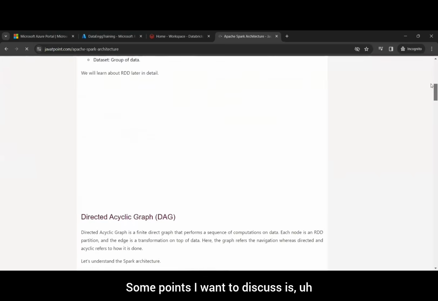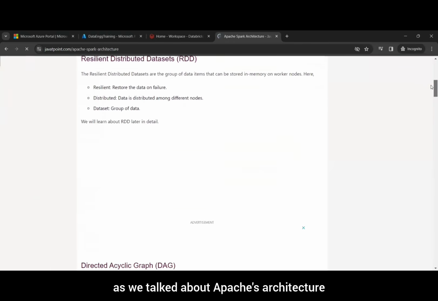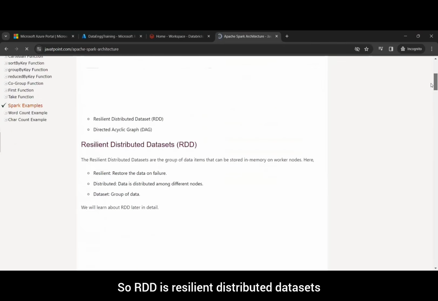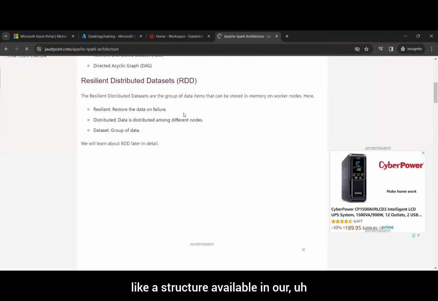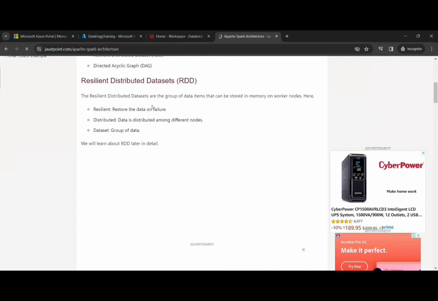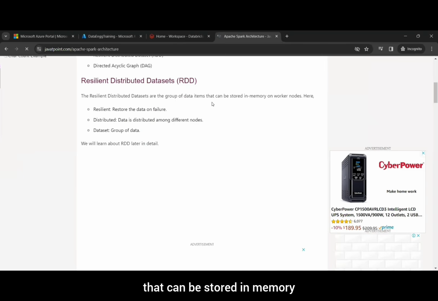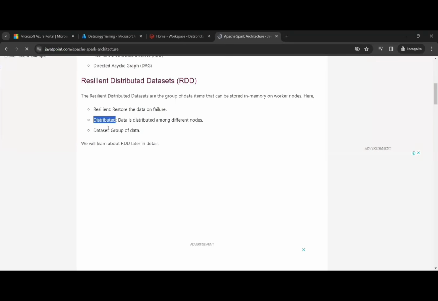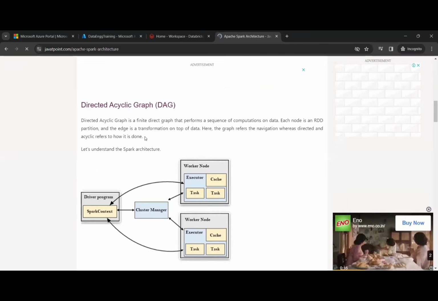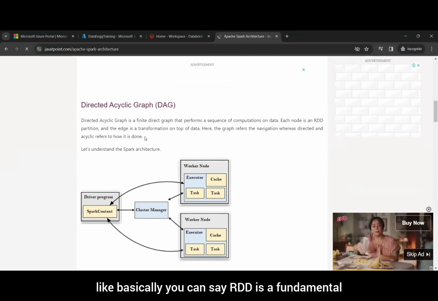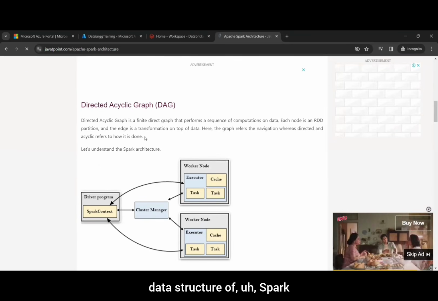Some points I want to discuss, as we talked about Spark's architecture, is RDD. RDD stands for resilient distributed datasets. It's a data structure available in Spark, a group of data items that can be stored in memory on worker nodes. Resilient means it restores the data on failure. Distributed means the data is distributed among different nodes. That's the benefit of using RDD. You can say RDD is the fundamental data structure of Spark.